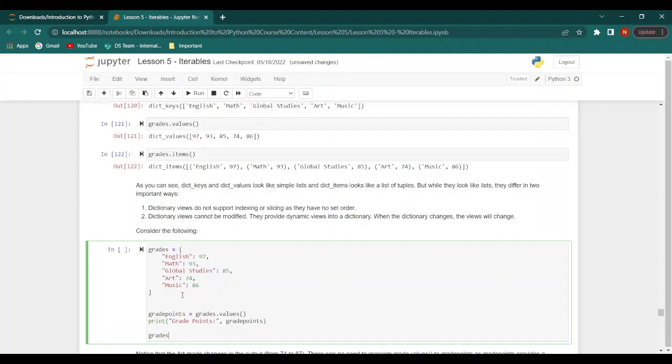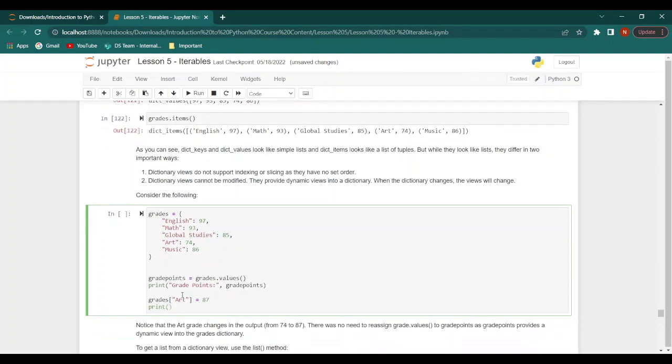Next we will say grades, and we will specify art equal to 97. Sorry, let's make it 87. And then we will say print grade points.